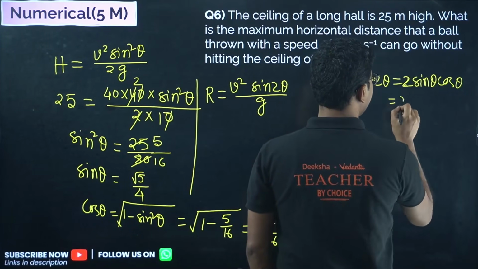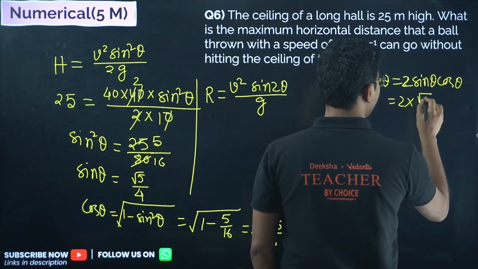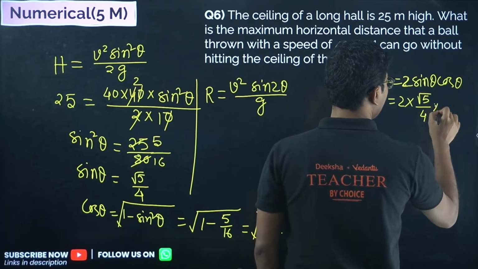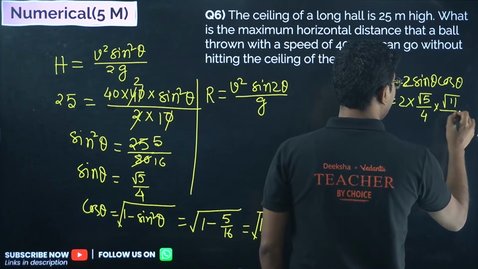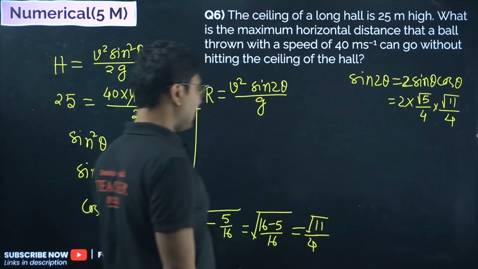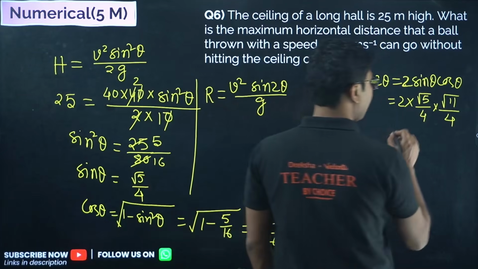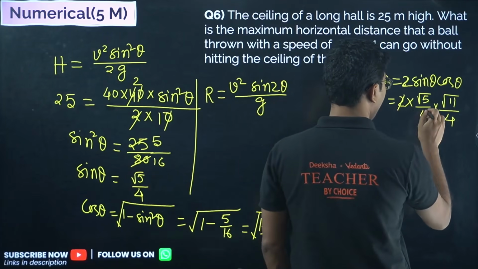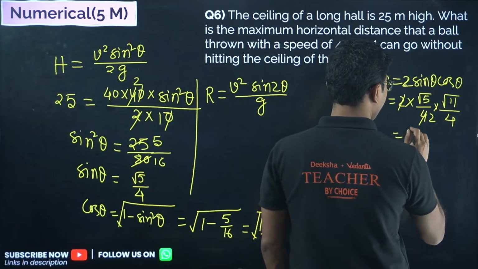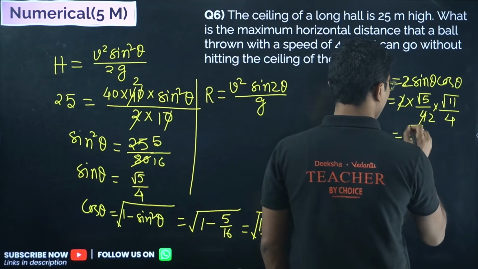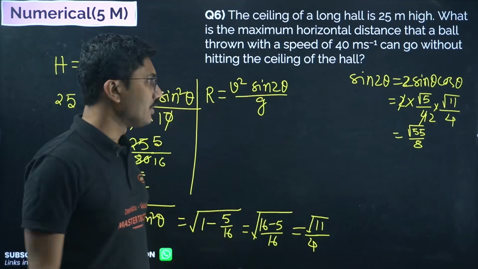So 2 into root 5 by 4 into root 11 by 4. Sine theta is root 5 by 4, cos theta is root 11 by 4. So that will be square root of 55 by 8. Don't miss out on this 2. That 2 is also there.